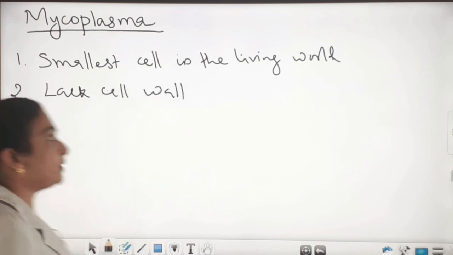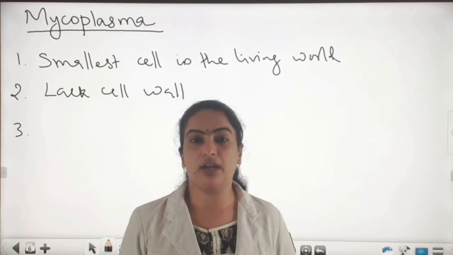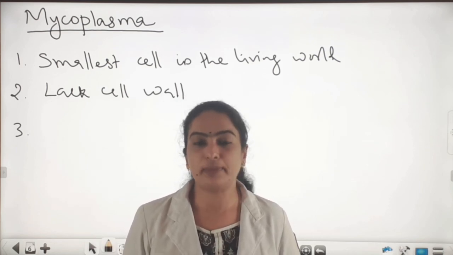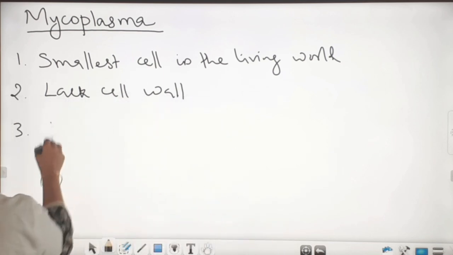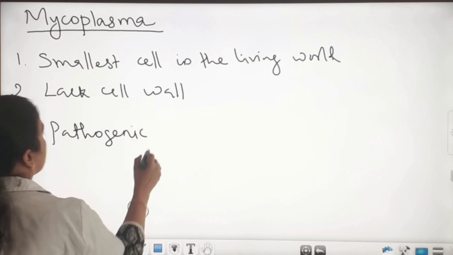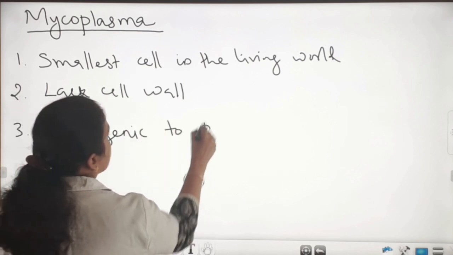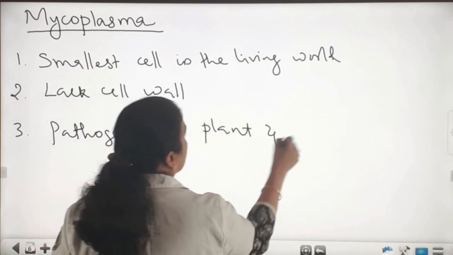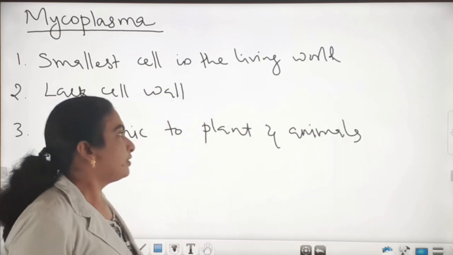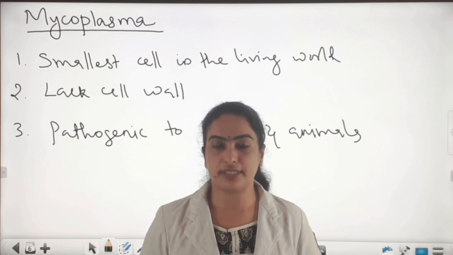And these mycoplasma are pathogenic to plants and animals, because they cause diseases to plants and animals.